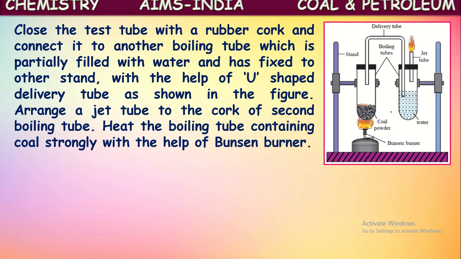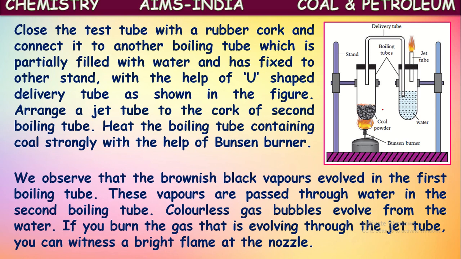Now we have to heat this test tube containing coal. We have to heat this strongly, using either a Bunsen burner or a spirit lamp. When it is heated, what happens? We observe that brownish black vapors evolve in the first boiling tube. So on heating coal, brown colored vapors are produced from the coal.